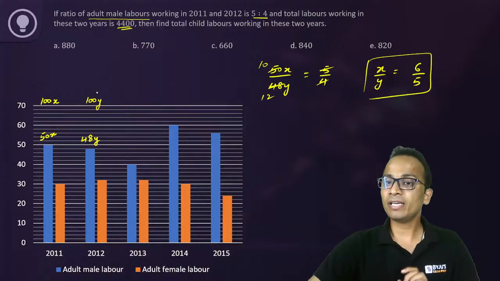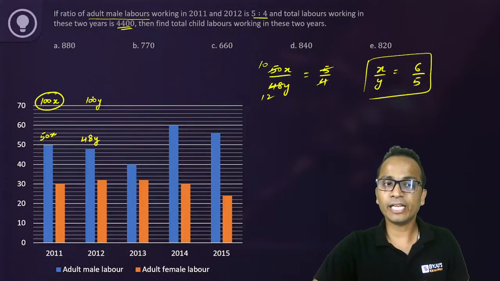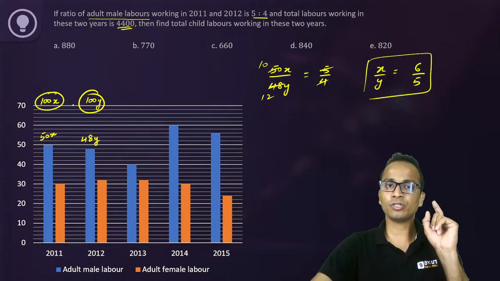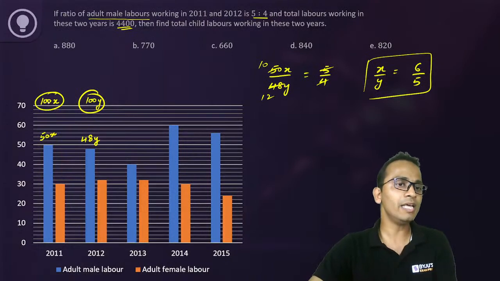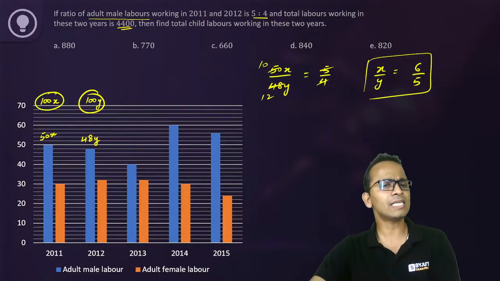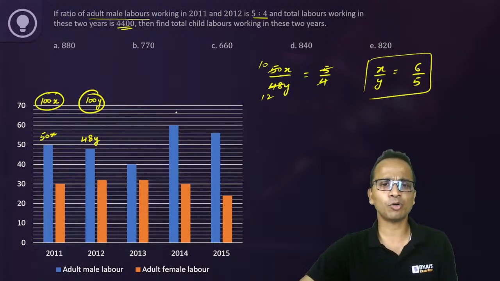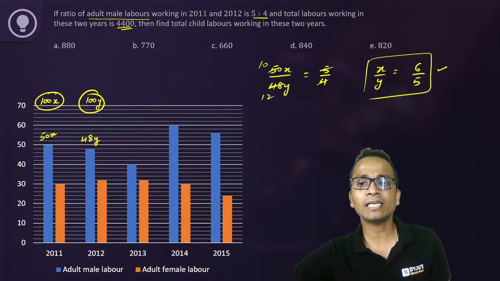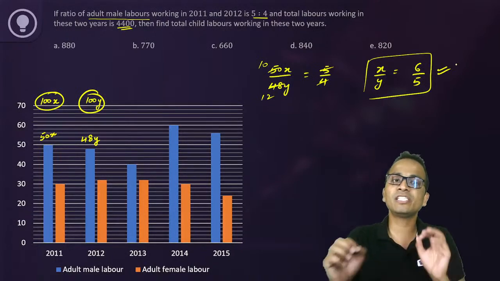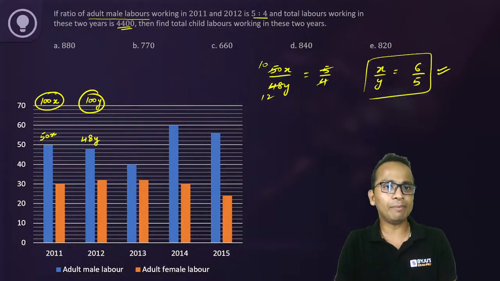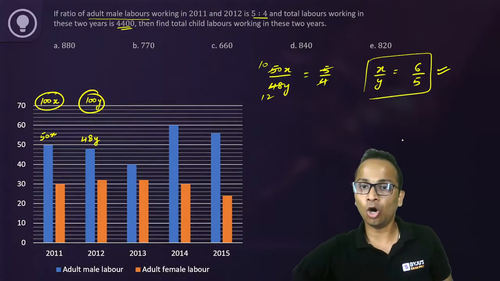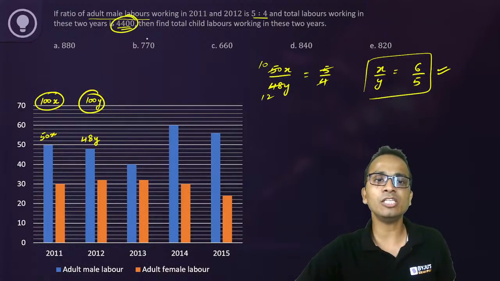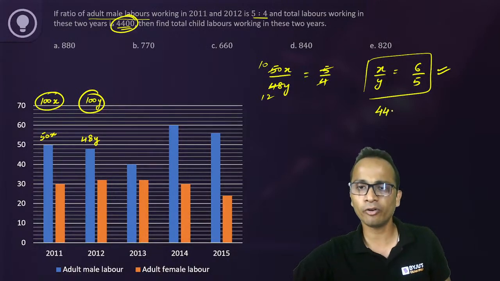Now x upon y is the ratio of the total laborers in these 2 years. 100x, 100y, अगर इसका भी ratio देखोगे तो x upon y ही आएगा. So I can say that x upon y, 6 upon 5, is the ratio of the total labor in these 2 years. Also, the sum of the laborers in these 2 years is given as 4400 in the question.